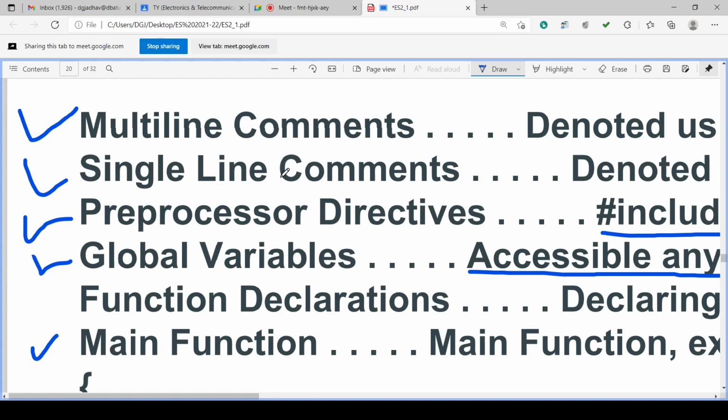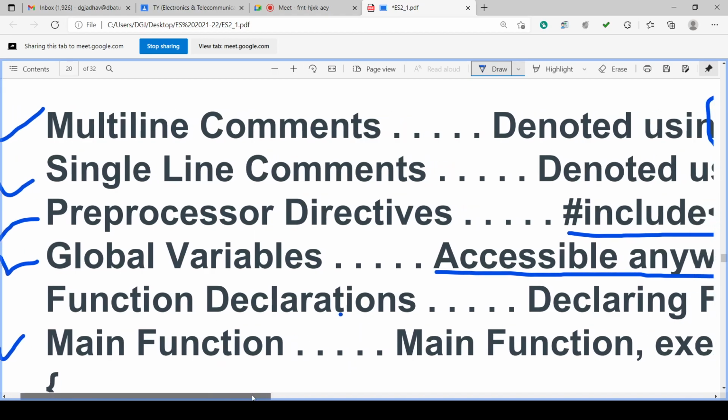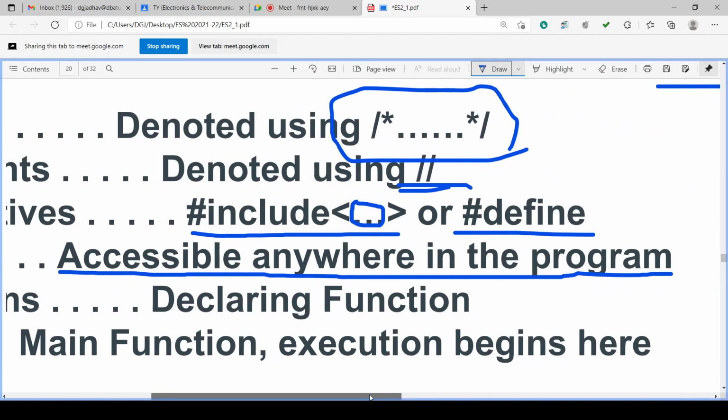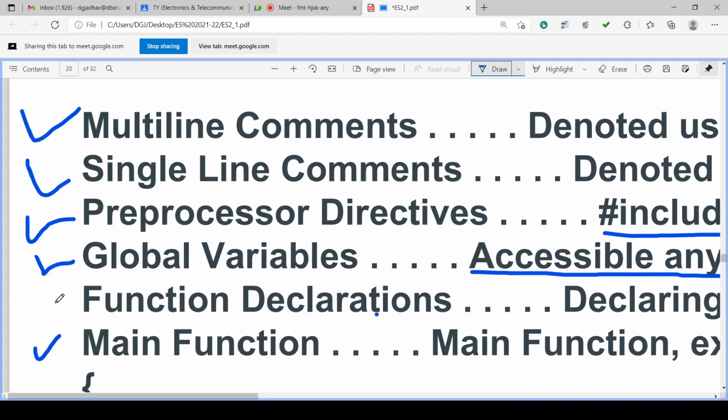In the total program. Okay, so that can be defined here. So global variables can be defined here, and global variables are accessible anywhere in the program. Then there is a function declaration after global variables. We can declare the function also.